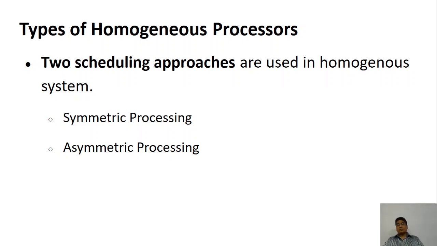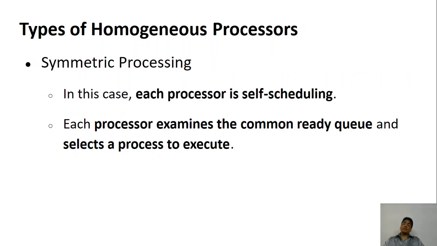Now, two types of scheduling approaches are performed over here. One is called symmetric processing, the other is called asymmetric processing. What is the meaning of symmetric processing? In symmetric processing, everything is considered to be the boss, every CPU that you have. Let's assume that you have many CPUs in the system.